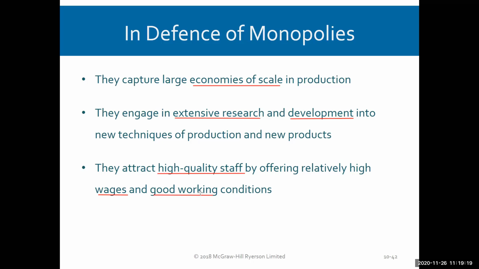Because they have this extra profit that they maintain in the long run, they can put that into higher salaries if they want, or greater benefits. Like I said, that's good for smart SAIT students and other business students that graduate and go to work for monopolists. So that's it for this section.